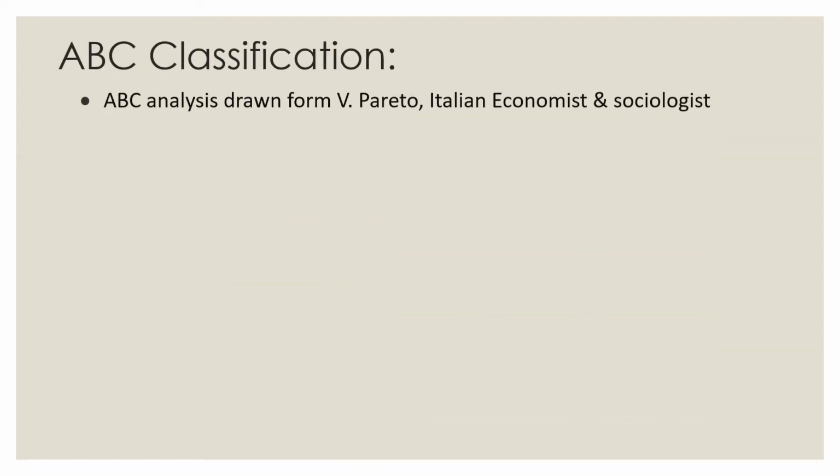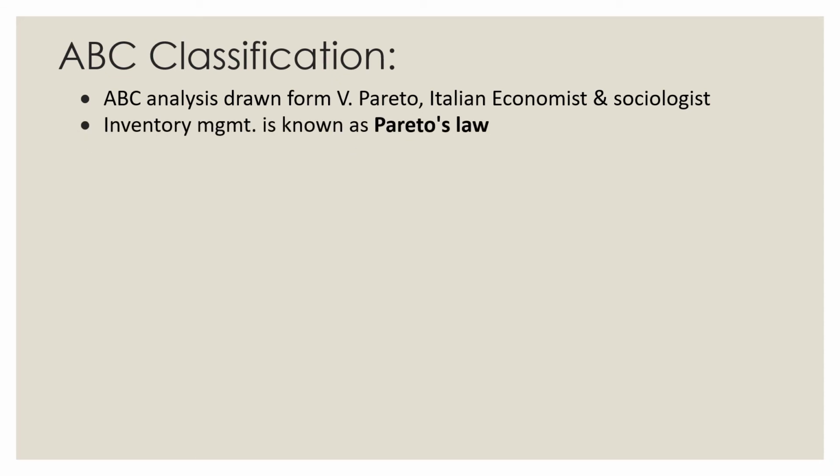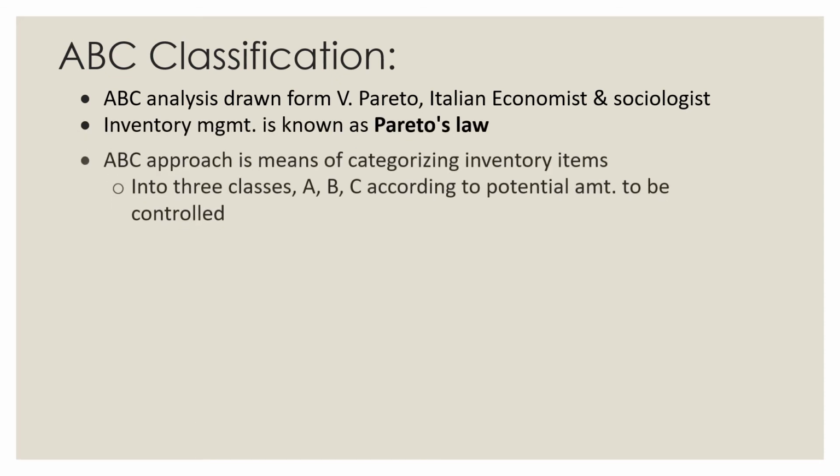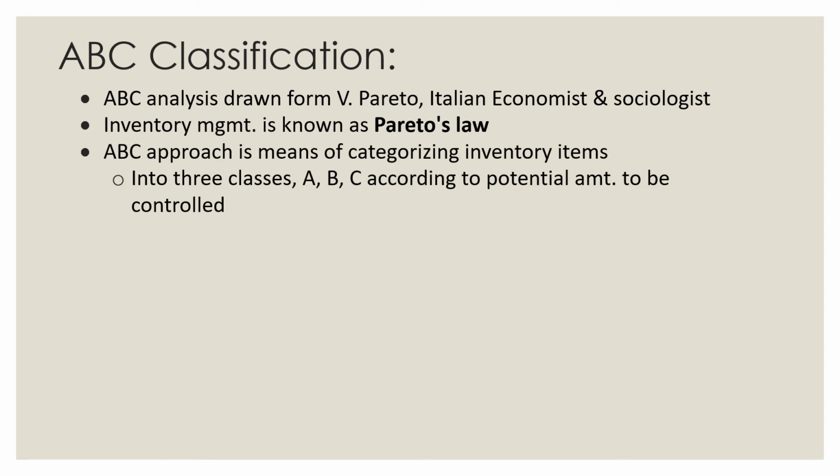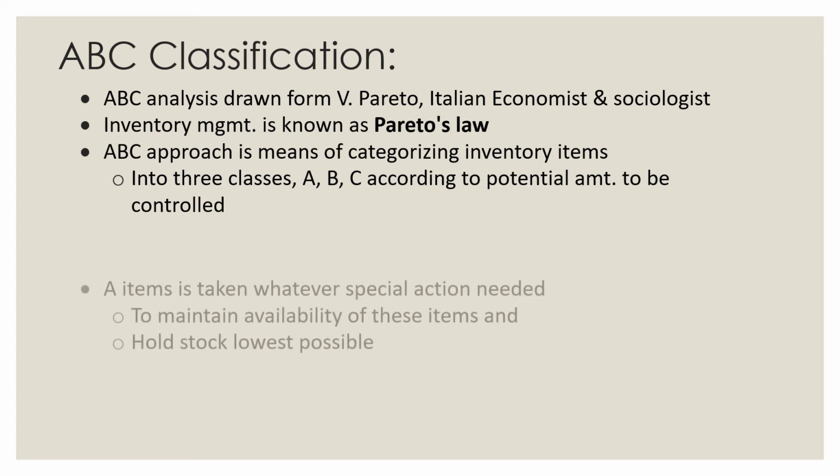Now ABC classification. ABC analysis is drawn from Vilfredo Pareto, an Italian economist and sociologist. In inventory management it is also known as Pareto's law. So the ABC approach is the means of categorizing inventory items into three classes, A, B and C, according to the potential amount to be controlled.